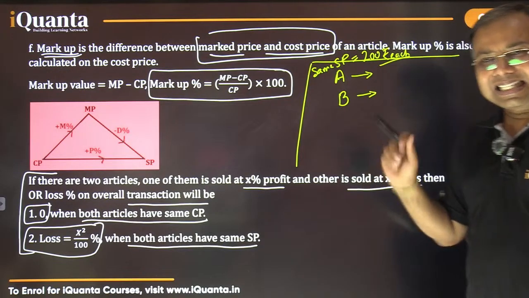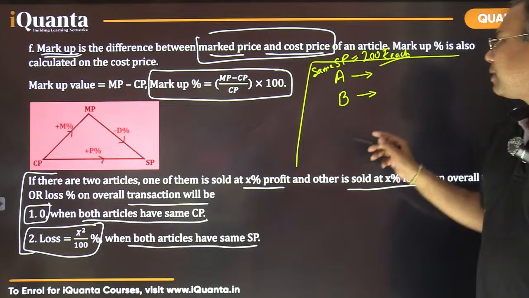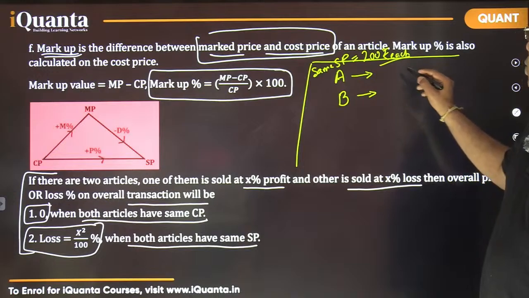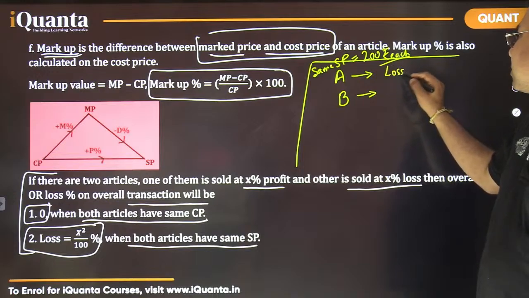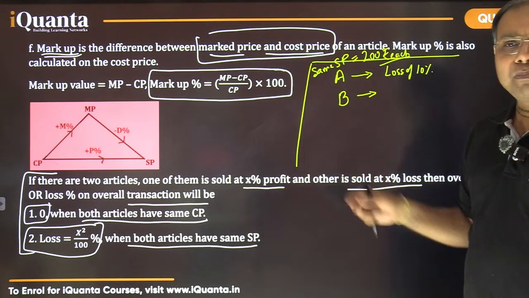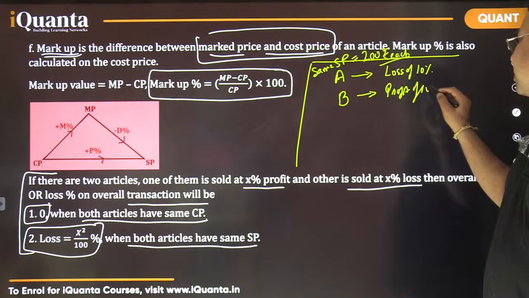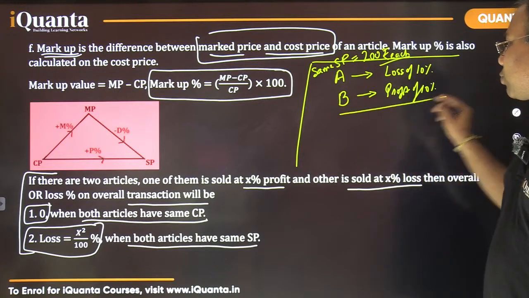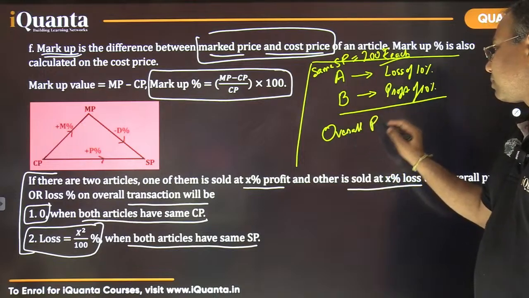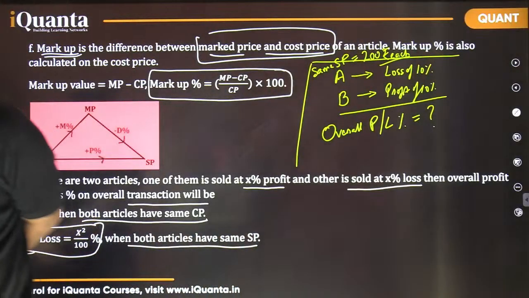A trader sells the two articles at the same selling price of 200 rupees each, Article A and Article B. While selling Article A, the trader got a loss of 10%, and while selling Article B, the trader made a profit of 10%. So the question is obvious: you have to tell the overall profit or loss percent. Answer fast, please.